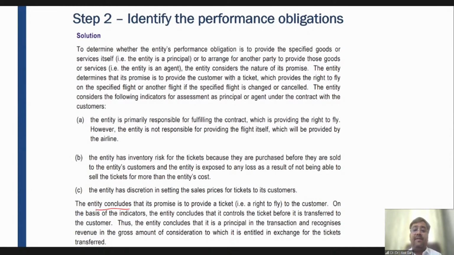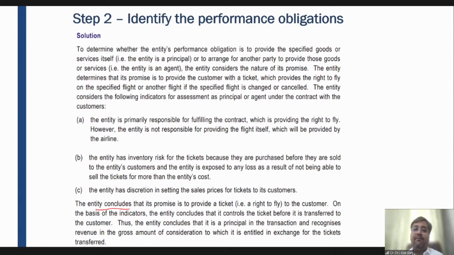So today I have discussed a lot on the combination of the contract modification, when it will be treated as a separate contract, when it will be treated as a termination of the contract and creation of a new contract, or when it will be treated as an updation in the existing contract. Then we have also discussed the performance obligation. What is the performance obligation? It is a promised goods and services which are different, which are distinct, or a series of promised goods and services, right? So how the performance obligation will be determined?